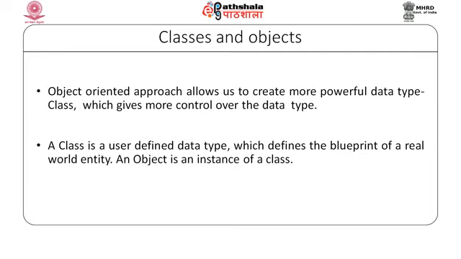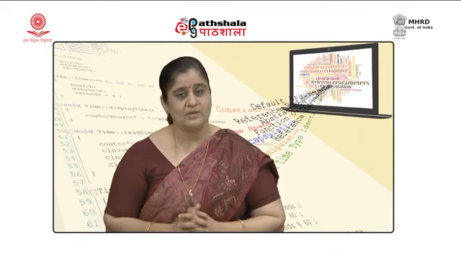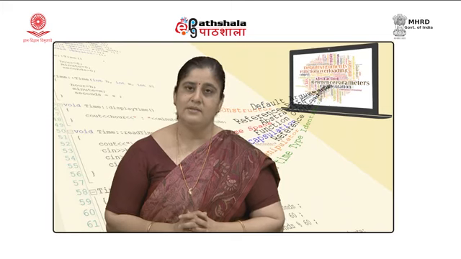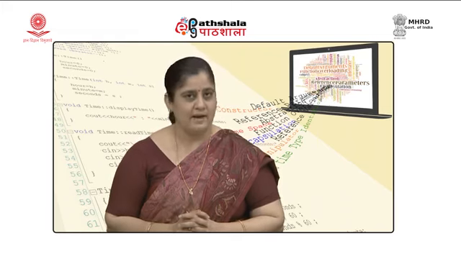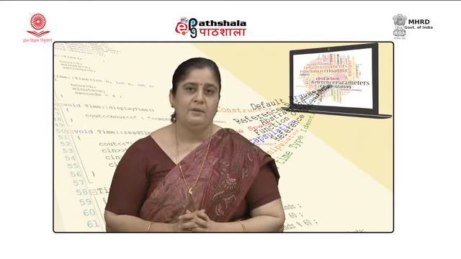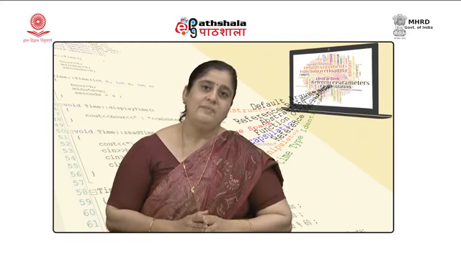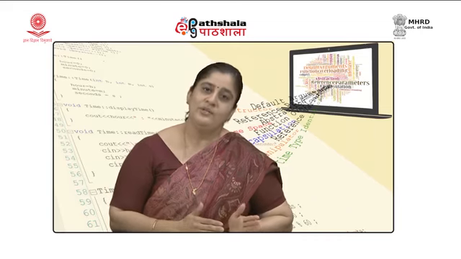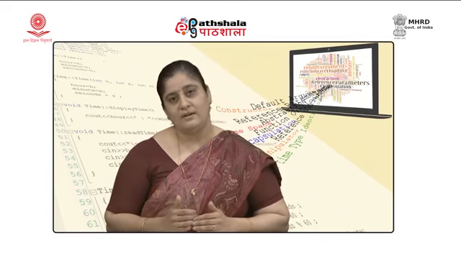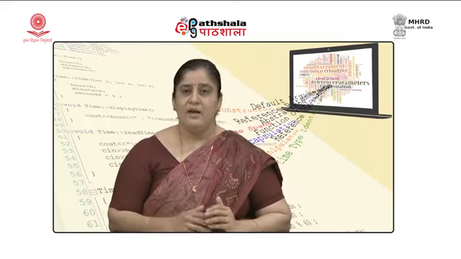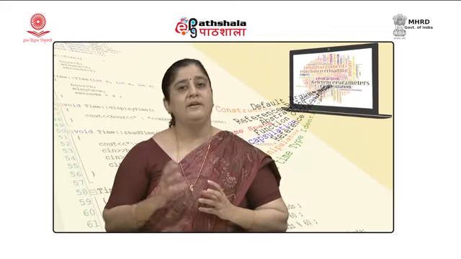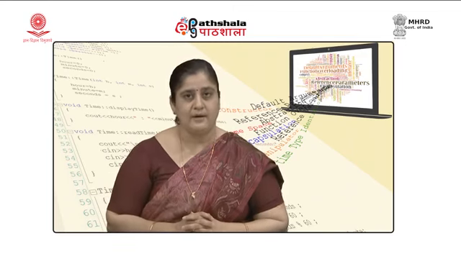You would remember that in C, we create our own data types by means of enumerated data types, structures, unions, and to some extent constructs like typedef. But with the data type that we define in procedure oriented languages like C, we are only able to define the data aspect of that data type.